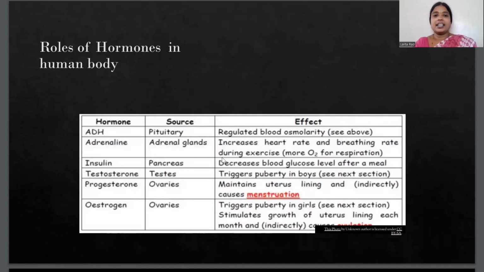Then adrenaline increases heart rate and breathing rate during exercise. During emergencies, our heartbeat increases, isn't it? It is because of this adrenaline. Insulin is secreted by the pancreas, and it decreases the blood sugar level after a meal. Testosterone is secreted by the testes, which brings about puberty in boys. Progesterone maintains the uterus lining and is responsible for menstruation in females. Estrogen is secreted by the ovaries, which triggers puberty in girls.